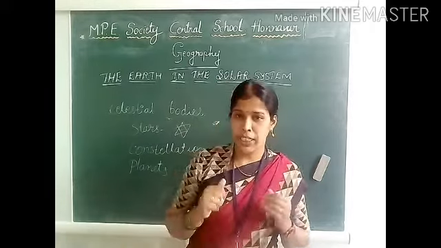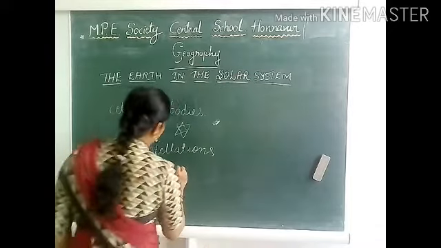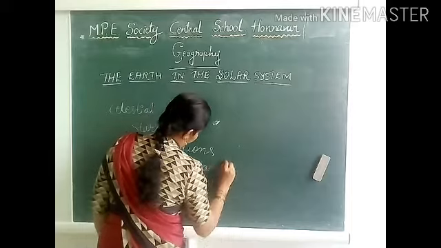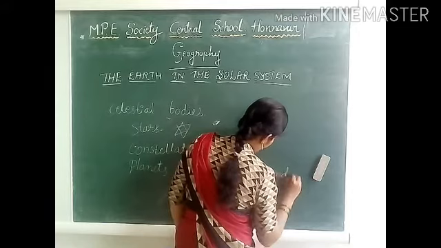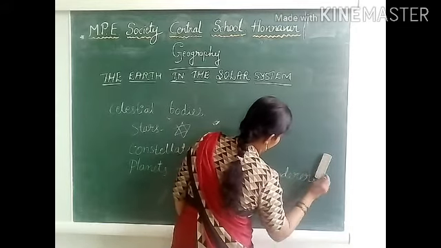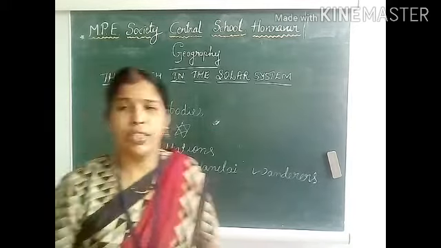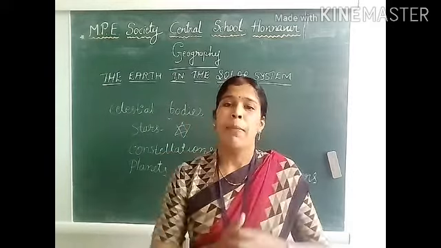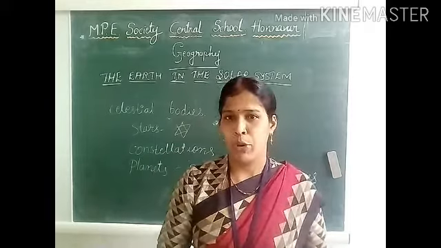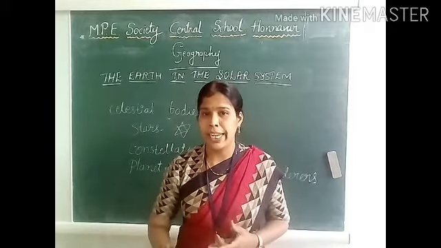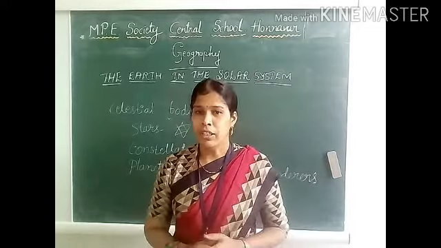Planets. This word is derived from the Greek word planetia, which means wanderers. Students, some of the celestial bodies do not have their own heat and light. They receive heat and light from the star. These bodies are called the planets.